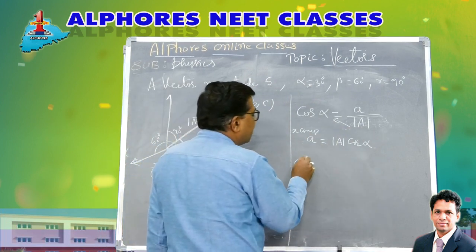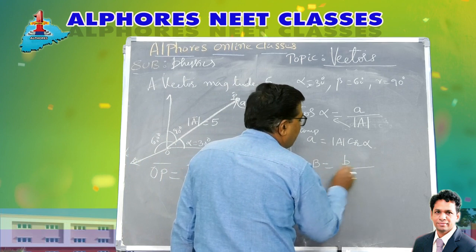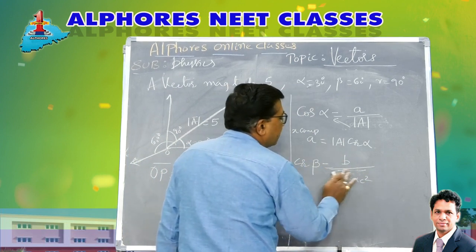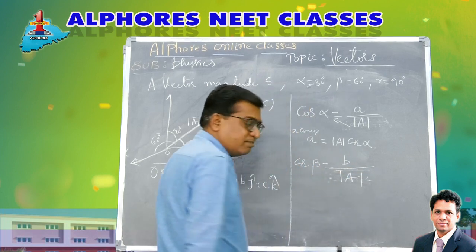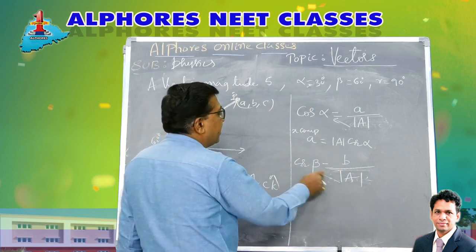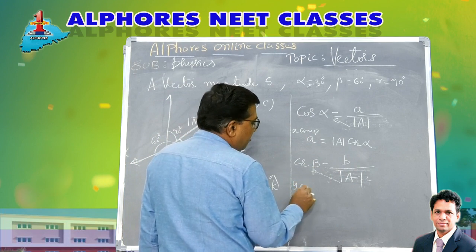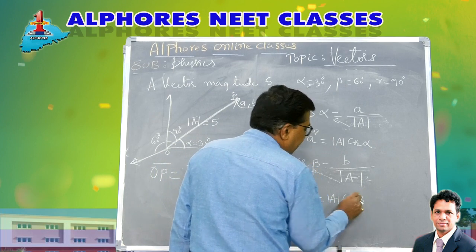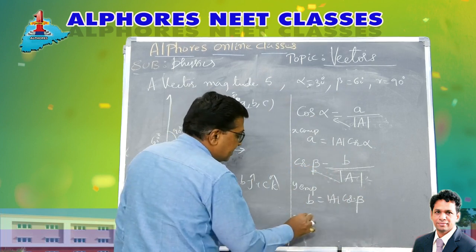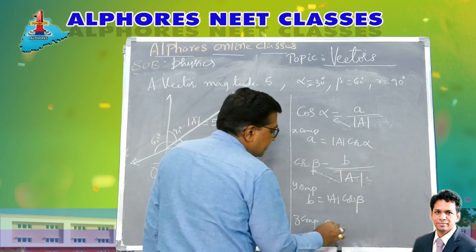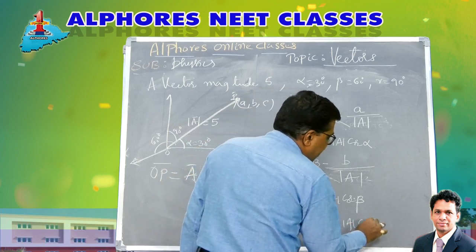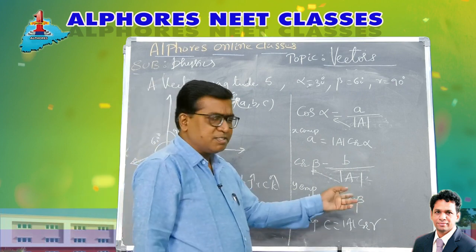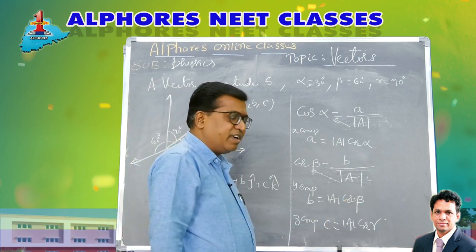Similarly, we wrote the formula for cos beta as b by under root of a square plus b square plus c square. Again, root of a square plus b square plus c square I can write as mod a. So cross multiplying, I get the y component of the vector, b, as mod a cos beta. And similarly the z component you can find the same way: it is mod a cos gamma, because cos gamma is c by root of a square plus b square plus c square. So cross multiplying, I get it as mod a cos gamma.